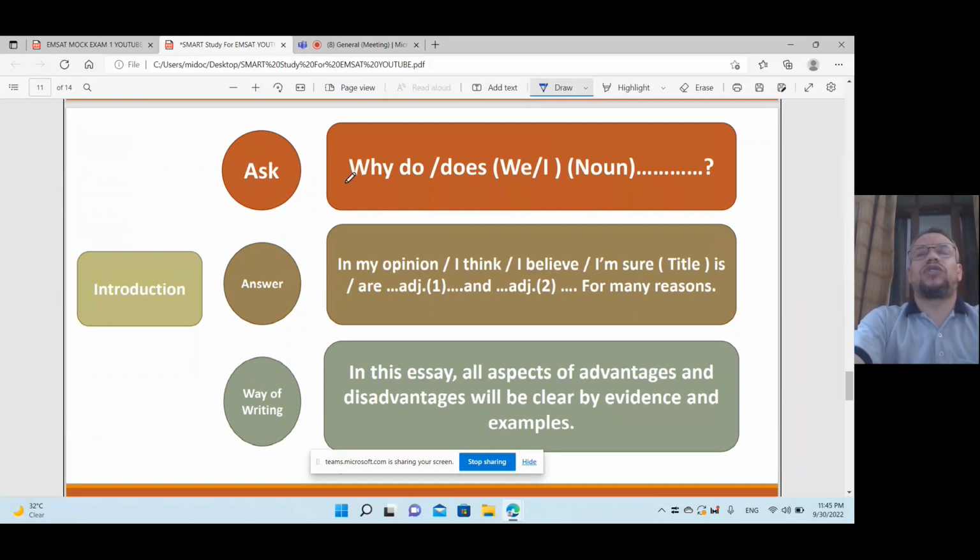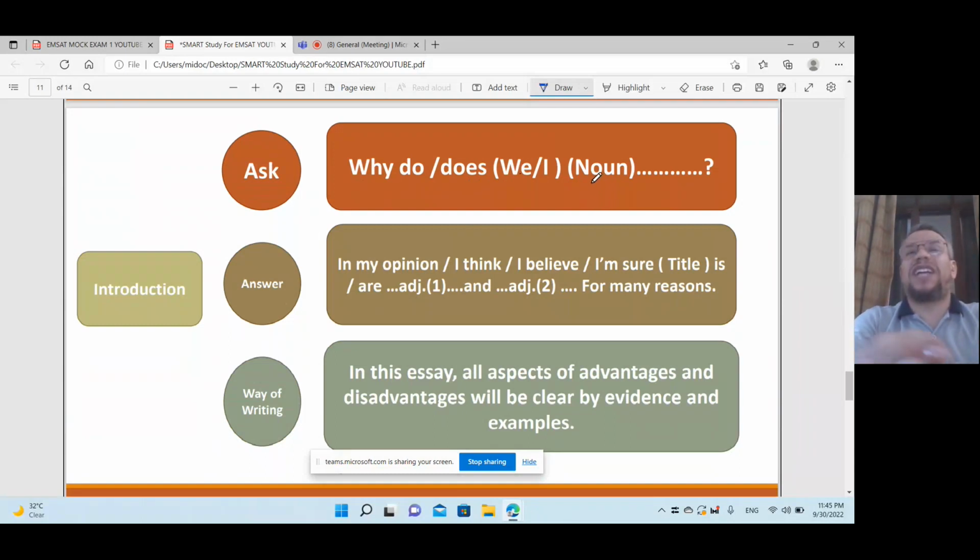You say, why do we, or why do I, or why does, but I prefer to say why do we. If the topic is about students, you are one of them and you agree with this point, so you say why do we. If you agree, you say why do we. If you don't agree, you say why don't we, and you are against the topic.